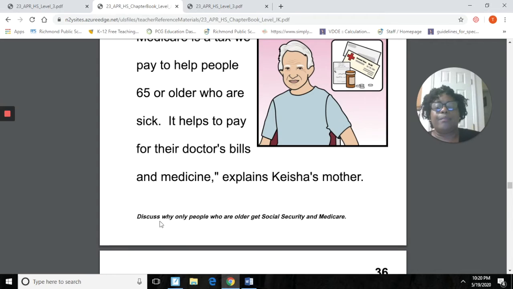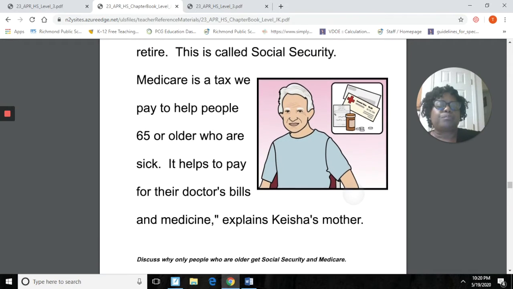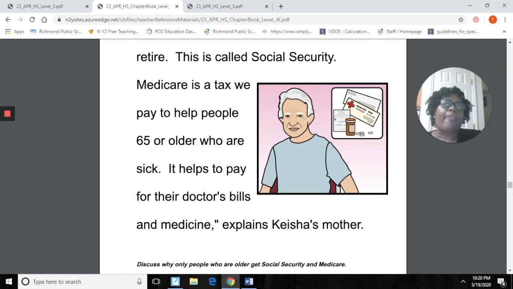All right. Now we need to talk about why only people who are older get Social Security and Medicare. So let's think about that for a second. When you become an elderly person and you are no longer working, your paycheck is going to be cut almost literally in half. So you're going to need some additional money to help you pay your bills and live comfortably when you become an older person. So that is why you need that Social Security.